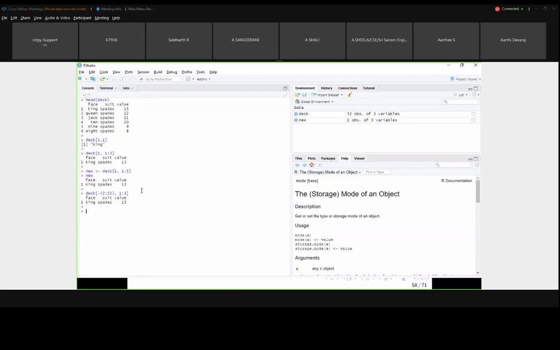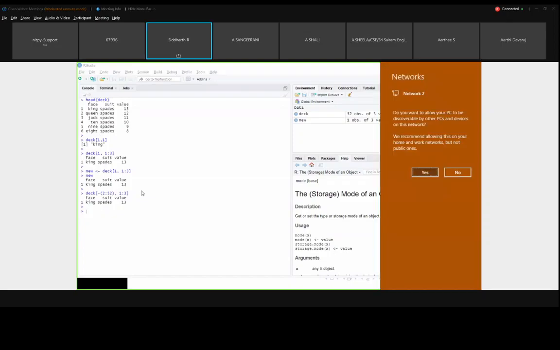First I am printing the first 6 values using head. Then I am using the ij indexing concept. Normally we will use that only, right? The ij indexing concept is: if you have i rows and j columns, the ith row and jth column value will be selected and printed. Here, deck, after that I have to use the square bracket and I am giving 1, 1.